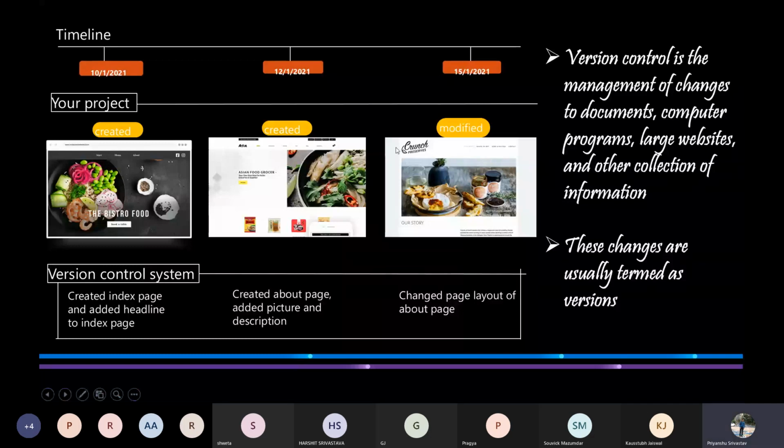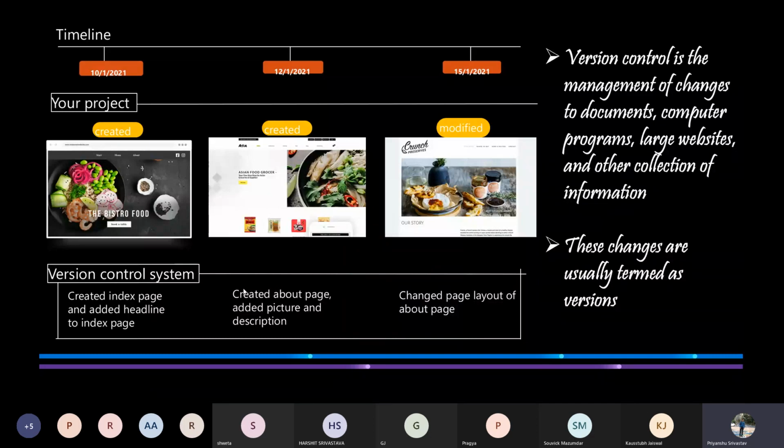Later, I make a few changes in this about.html file by adding some pictures, changing backgrounds, layouts, etc. So let's see what a version control system actually stores. Here you can see that when I first created the about.html file, the version control system detected that something has been modified and something has been created.